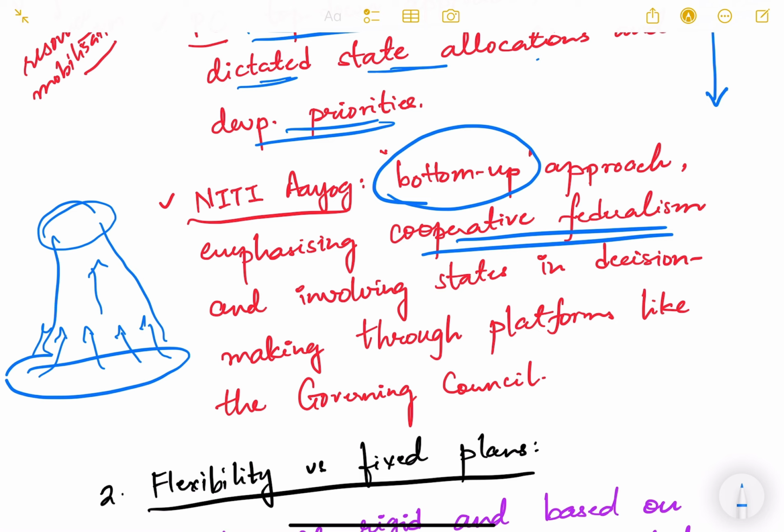The system whereby there is a cooperation between the various governments at different levels. One government is at the union level, another at the state level, and then there is a third government at the local level also, which is Panchayati Raj and urban local governance. So wherever there is proper cooperation between the union and states, that system is cooperative federalism. NITI Aayog brought that fundamental shift and started the cooperative federalism approach, whereby states were involved in decision making through platforms like the governing council.